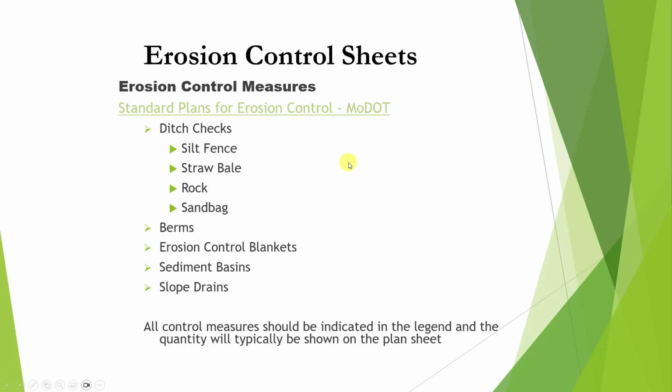The ditch checks out there that we use are silt fence, straw bale, rock, and sandbag. We use berms, erosion control blankets, sediment basins, slope drains. All control measures should be indicated in the legend, and quantity will typically be shown on the plan sheet or on the quantity sheets as well, which we went over in that third video.